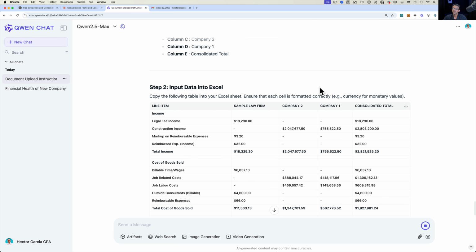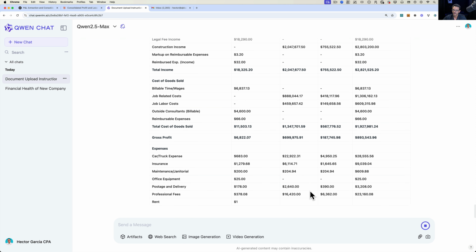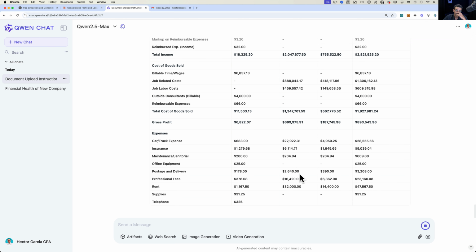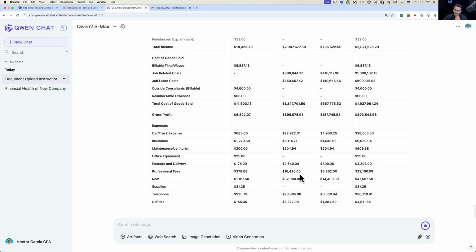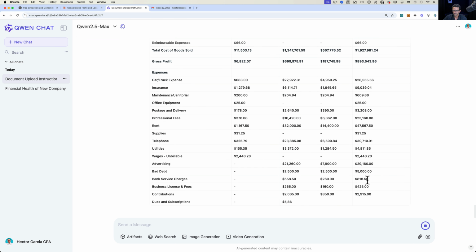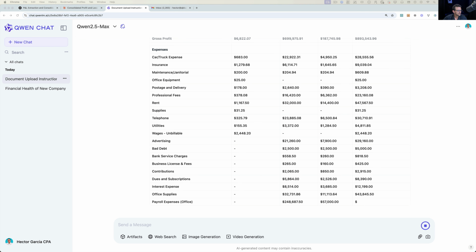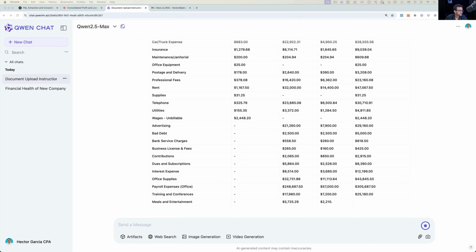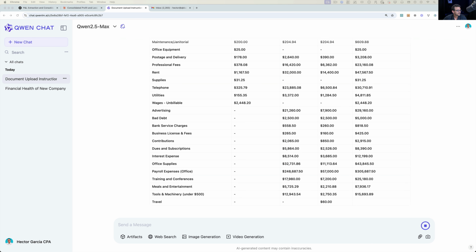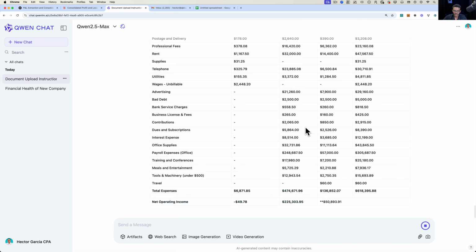Okay, so it won't create the Excel file for me. It just tells me to copy and paste it. So unfortunately, this one in particular won't create the file explicitly like the way ChatGPT did. But I could just grab this information, I assume, and copy and paste it into Excel. So we'll give that a try. Let's open up Excel here on the other side, or let's just do Google Sheets. I mean, might as well, right? Google Sheets or Excel, either one could work. So I'll bring Google Sheets over here, and then let's wait until this comes up.